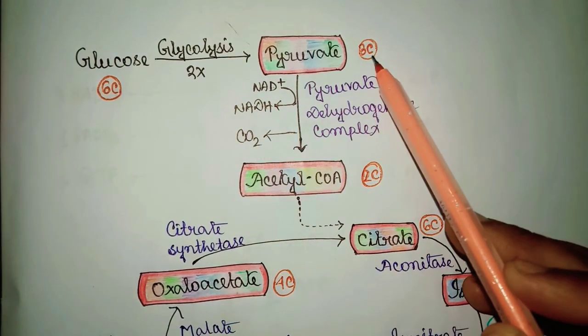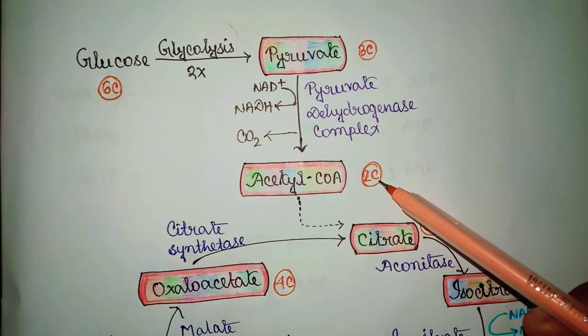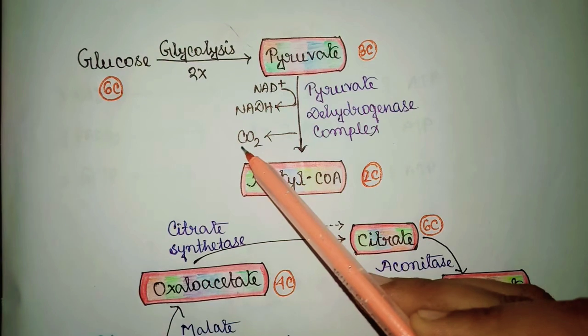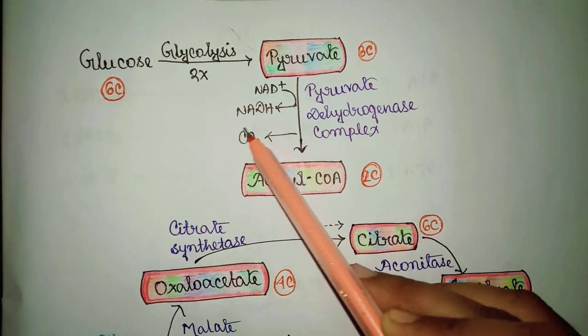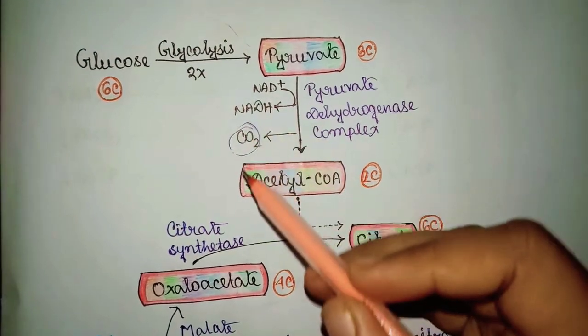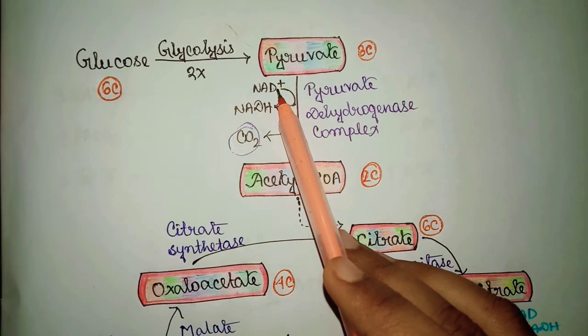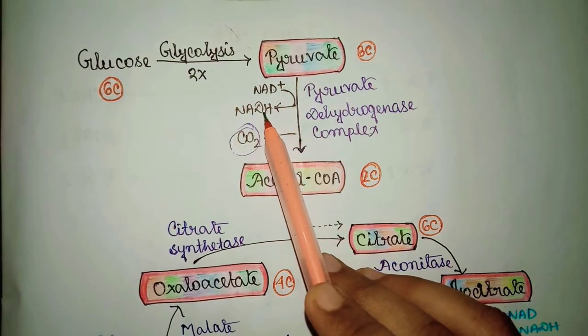So, this 3-carbon compound is converted to a 2-carbon compound, as 1 carbon is lost in the form of carbon dioxide. And here 1 molecule of NAD plus is reduced to NADH.